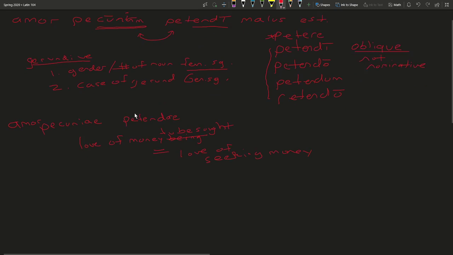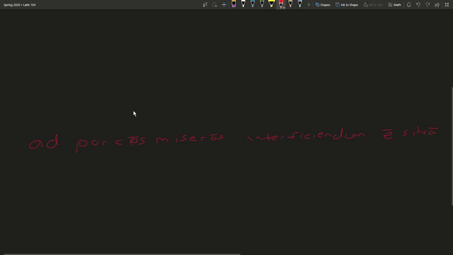All right, so let's take a look at a bit longer of an example with a different sort of construction. So to start off with, we'll just take a look at what our main clause is. So we have a main verb here, a finite verb. So I'm just going to mark it with a V there. Then we also have our subject here, lupi, the nominative plural of lupus, wolves.